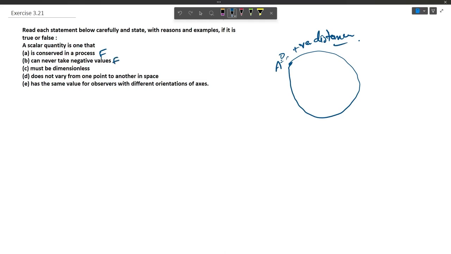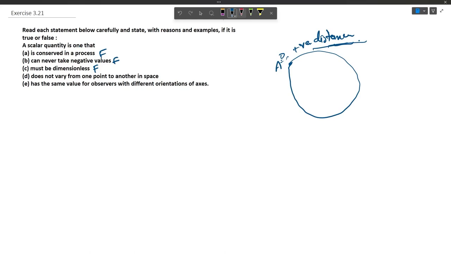So this is also false. And in C we have: a scalar quantity is one that must be dimensionless. So this is an utterly false statement, because distance and speed are all scalar quantities, but they have definite dimensions. So this is false. Now fourth, we have: a scalar quantity is one that does not vary from one point to another in space.